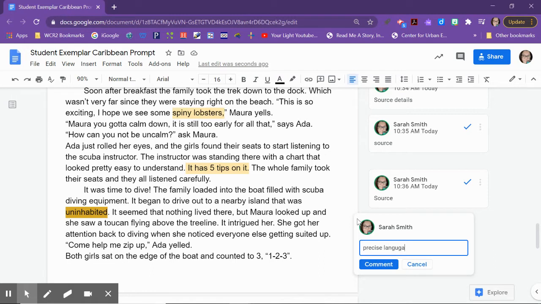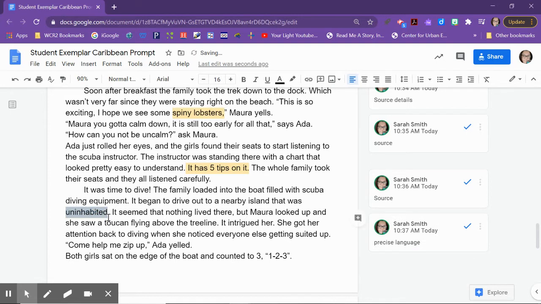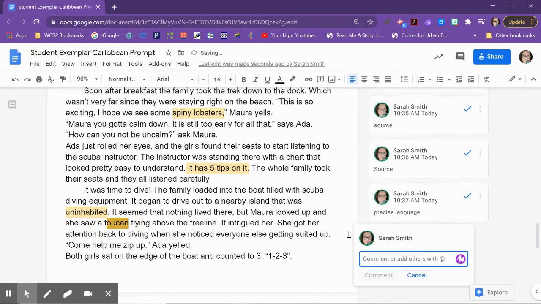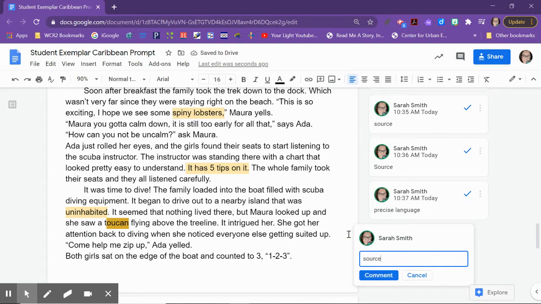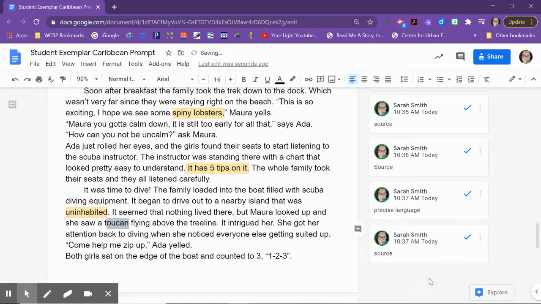This word right here, uninhabited, actually means to not have anybody living on it. It seemed that nothing lived there, so she actually kind of put it afterward. But Mara looked up and she saw a toucan flying above the tree line. Now, where did that come from? The toucan came from the source. So I just want to point that out.